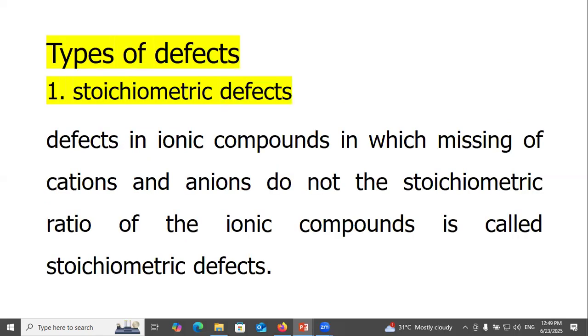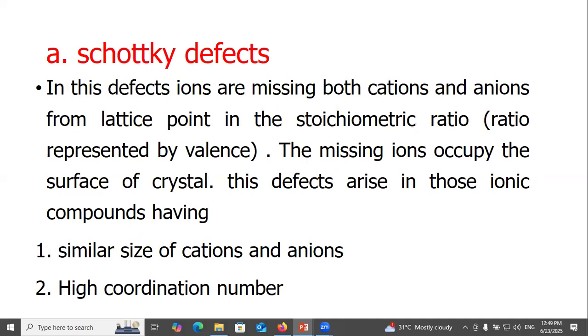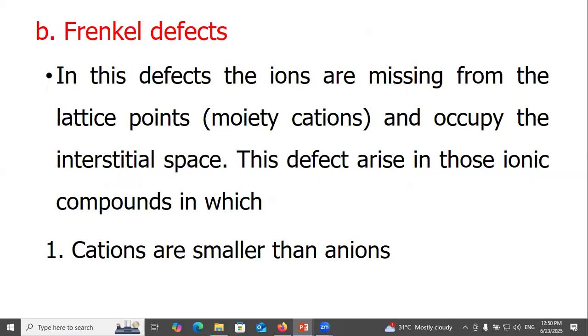Types of defects. Stoichiometric defects: defects in ionic compounds in which the missing of cations and anions does not disturb the stoichiometric ratio of the ionic compound are called stoichiometric defects. Schottky defects: in these defects, ions are missing, both cations and anions, from the lattice points in the stoichiometric ratio, and the missing ions occupy the surface of the crystal. These defects arise in those ionic compounds having similar size of cations and anions and high coordination number.